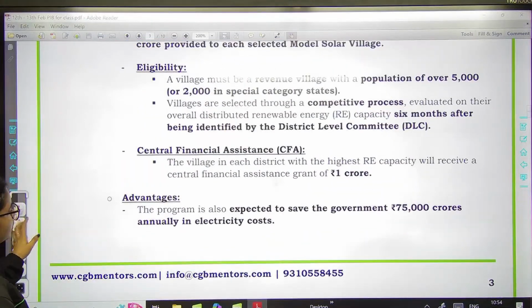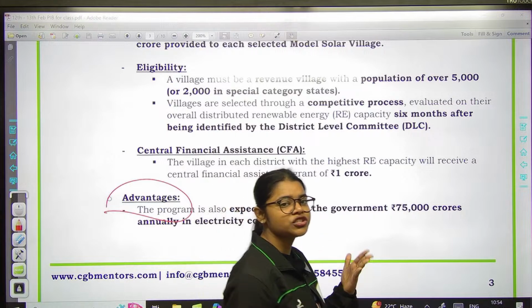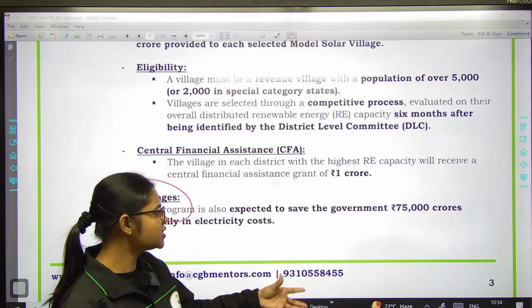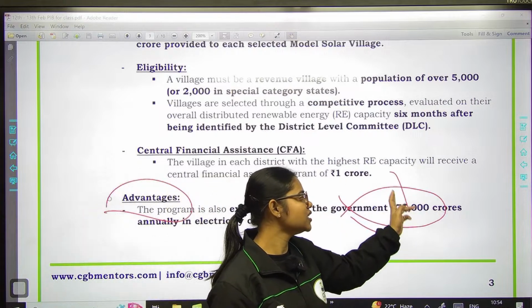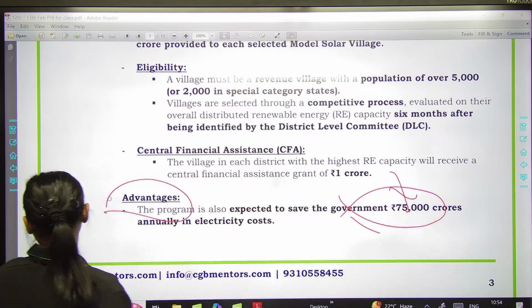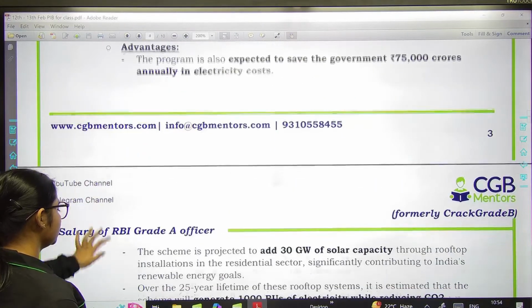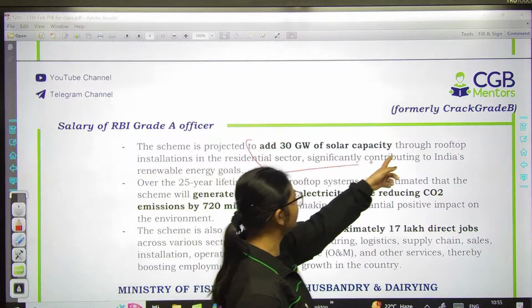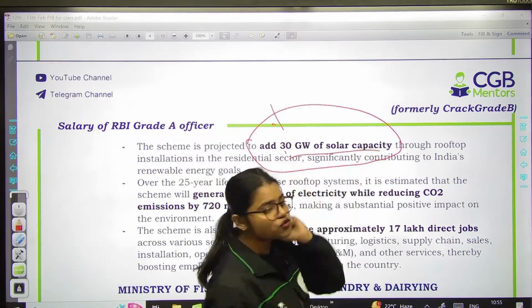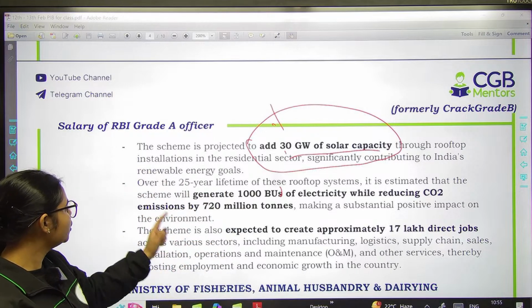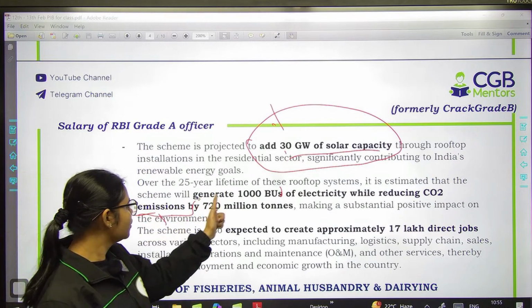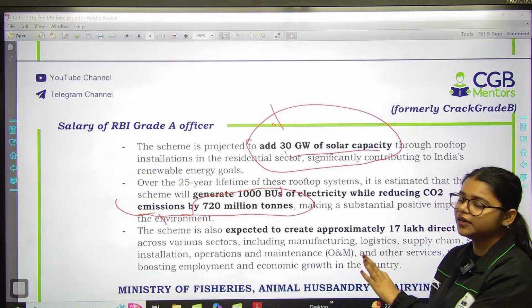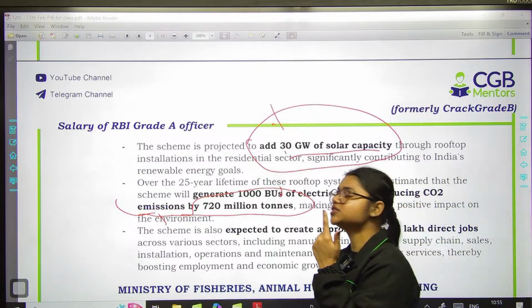अब जैसे कि मैंने आपको बोला, अभी हम बात कर रहे थे सूर्य घर मुफ्त बिजली योजना की, right? And there are a number of advantages of this particular initiative. तो advantage क्या है? गवर्नमेंट का जो इलेक्ट्रिसिटी में जितना खर्चा जाता था उसमें 75,000 करोड़ रुपये सेव होगा. Then the next is, this particular initiative will give a boost to renewable energy by adding 30 gigawatt of solar capacity, right? And this particular initiative will also help in reduction of CO2 emission by 720 million tons.